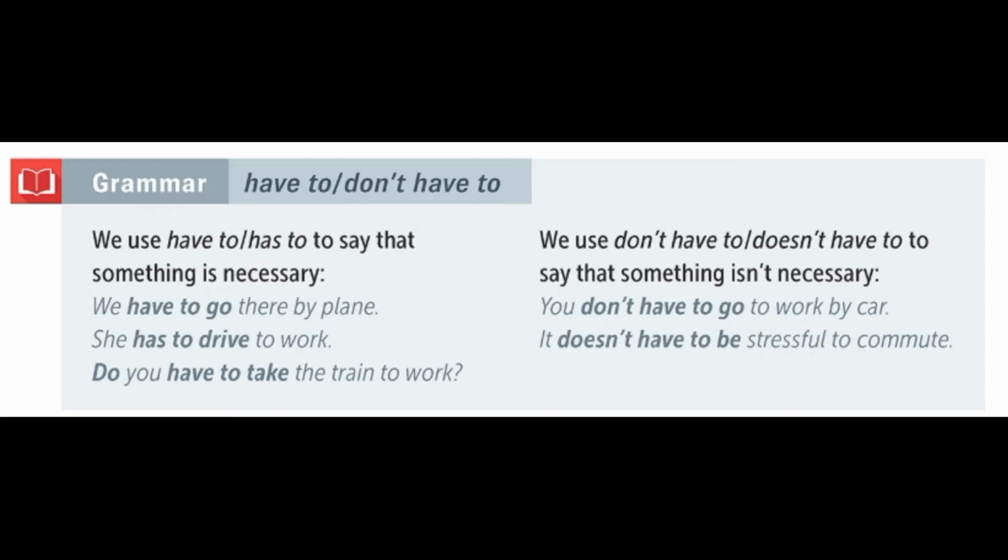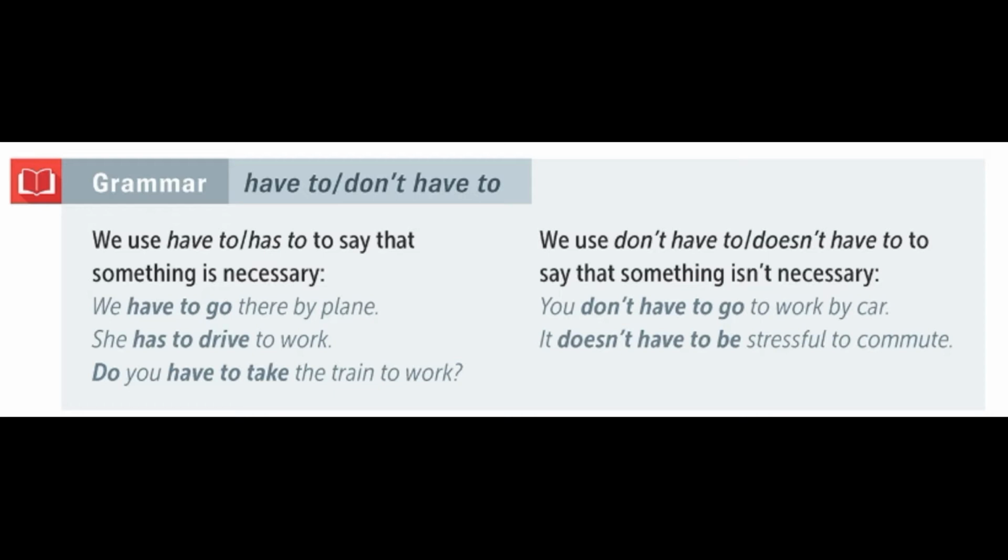Question. Do you have to take the train to work? So I'm asking if it is necessary to take the train to work, if you have to. In the negative form, we use don't have to, or doesn't have to for he, she, it, to say that something isn't necessary, that you don't have the obligation or the necessity to do that, right?